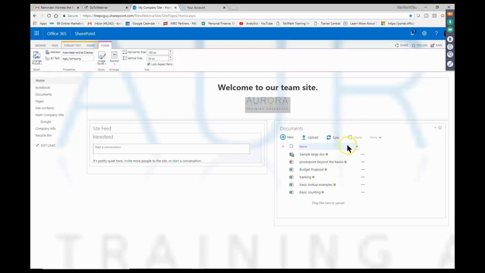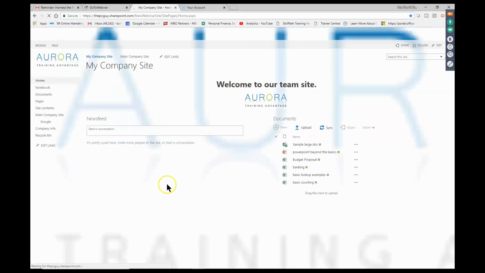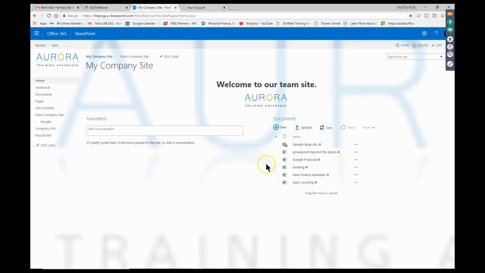Now, here's something very, very important. Make sure when you're done with this page that you actually save it. A lot of people will go and make their changes and forget to actually save the page. So I'm going to come over here and I'll pick in the word page. Then I'll pick in the word save. And now our site is starting to come together a little bit. So I have the logo over here. Then I have the actual logo on the page itself as well.